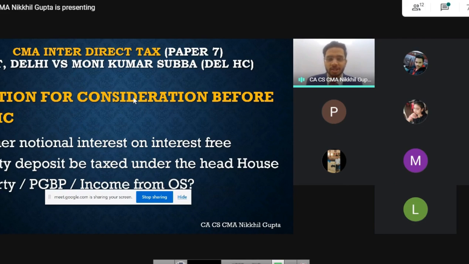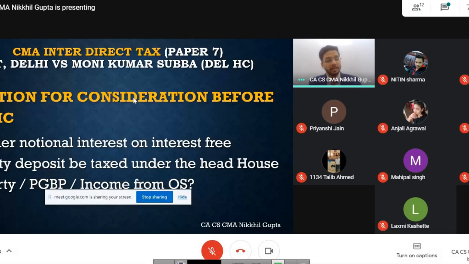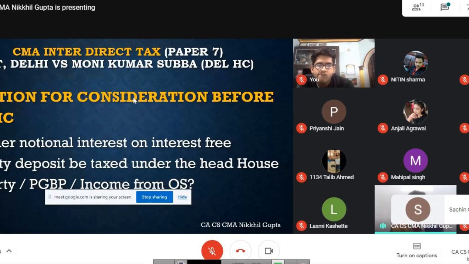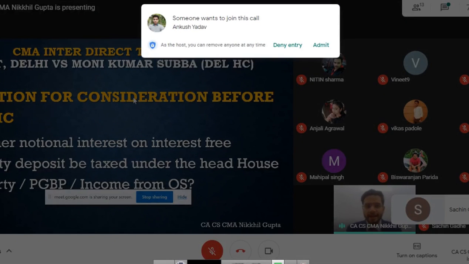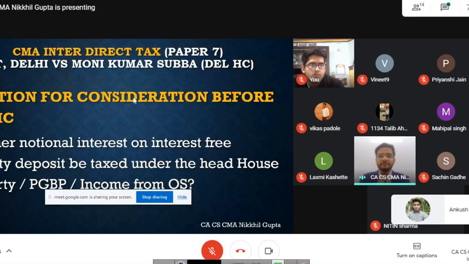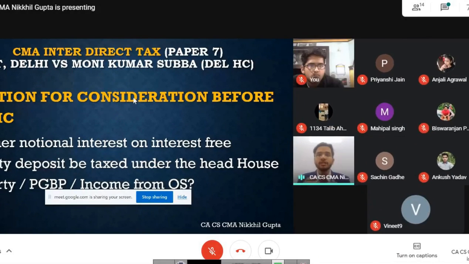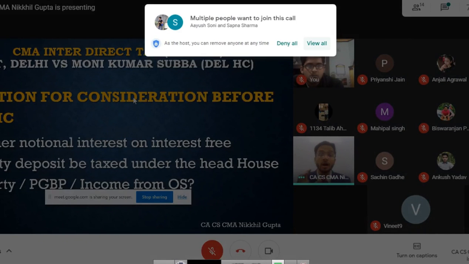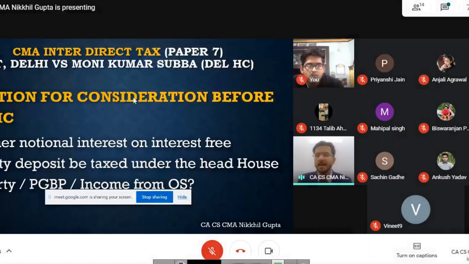And the question under consideration, which we all were deliberating for the past one week, was house property. Income from house property is income which is taxed on a notional basis, which means that income which is derived from any house property, the actual income is definitely subject to tax. But if there is some amount which is lesser than the fair rent, then fair rent will be taxable as income from house property. So this is a very peculiar situation where the actual income is not getting taxed, but in case of house property, the notional income is getting taxed.